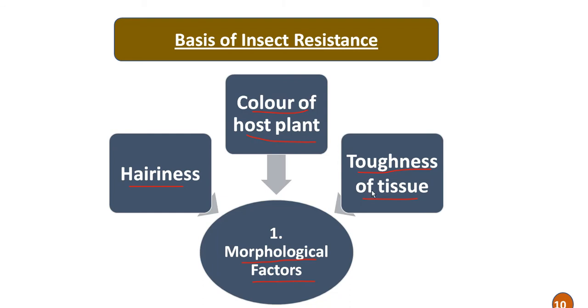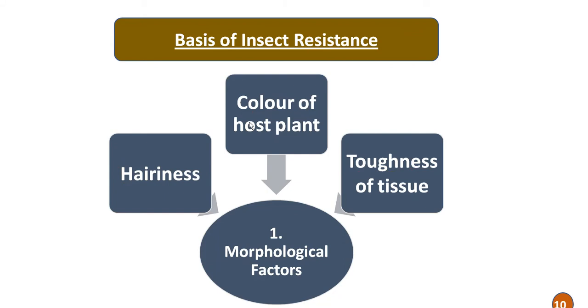For example, resistance to jassids in cotton, aphids in turnip, and leaf beetle in cereals is associated with hairiness of leaves and stem. So this hairiness confers resistance to different insects in different crops.